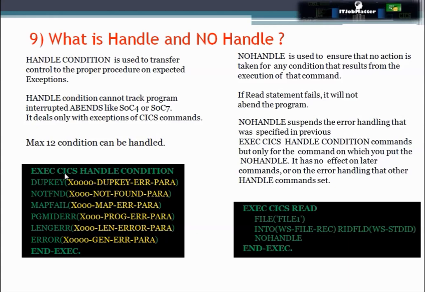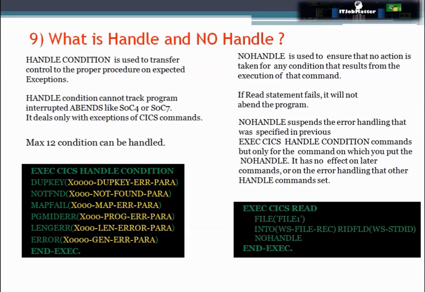So here, if any exception is coming due to duplicate key, it will go to this para. If it is not found exception, it will go to this para. If it is map fail, then it will go to this para. In case of no handle, if we are running this transaction and suppose there is some issue in file, then we have used no handle. It means even if there is no record in file and some exception is coming, then also it will not stop there, it will just go to next step.